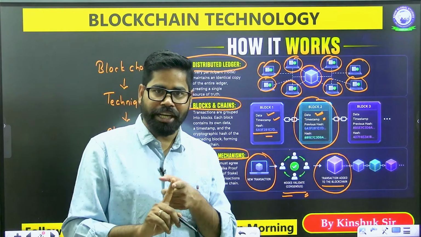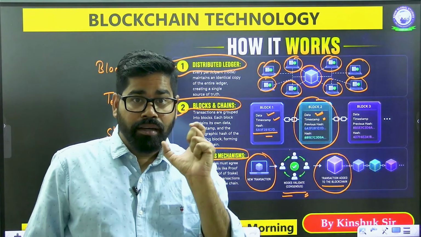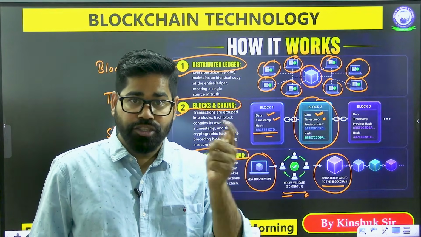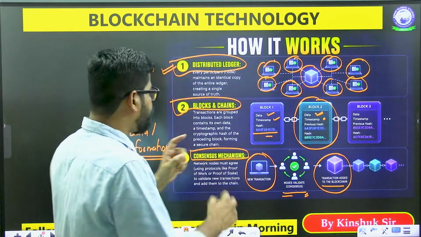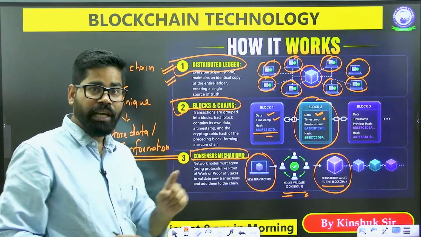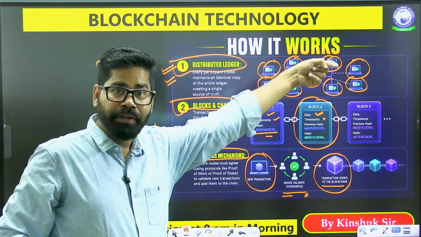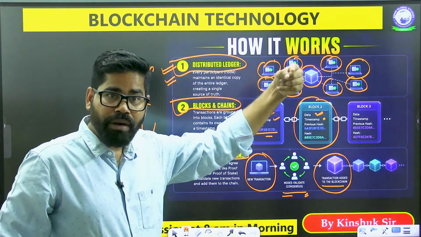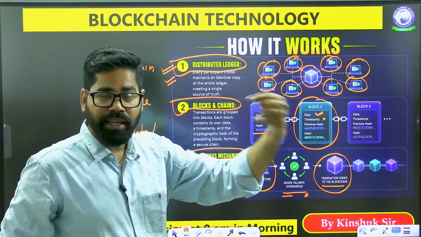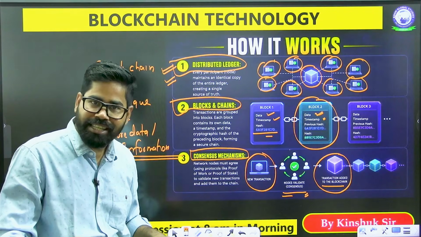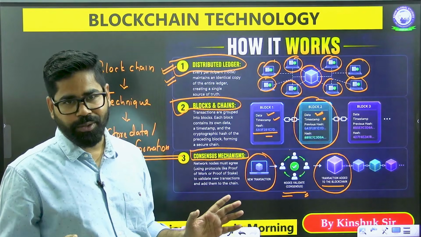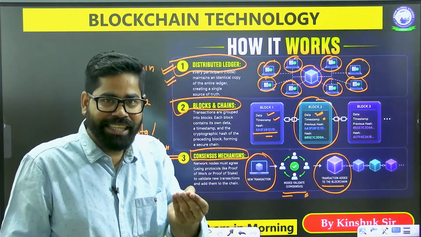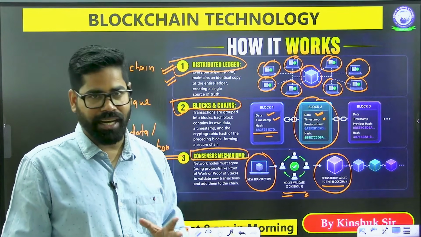So in blockchain, there is storage of data in an encrypted manner, in a chain. First of all, there is a distributed ledger, meaning everyone can see it. Second, the data is in the form of blocks and chains. Then it is consensus based. It is not a unilateral approach. Rather, everyone has to give consent for the addition of new data.